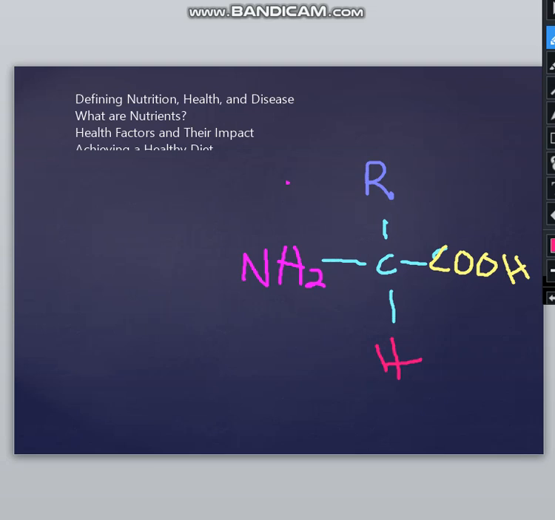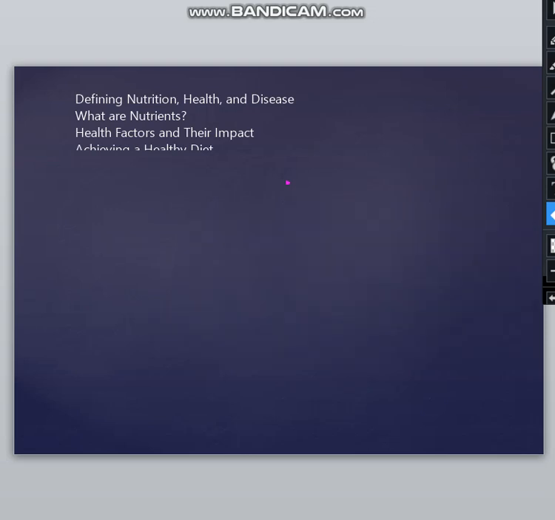And you can see that this carbon has four different things attached to it. There is a radical, there is a hydrogen, there is an acid group, and then there's an amino group. So it becomes a chiral molecule, which means that it is asymmetric. Now I'm going to erase these things again, and we're going to learn a bit more about protein. So now you know what amino acids are, and what proteins are made up of.